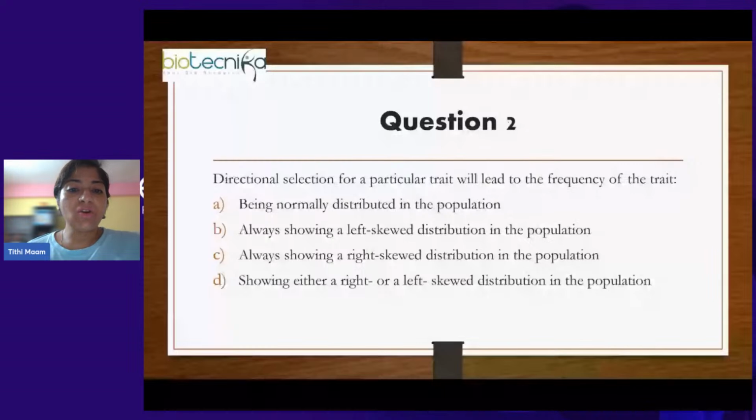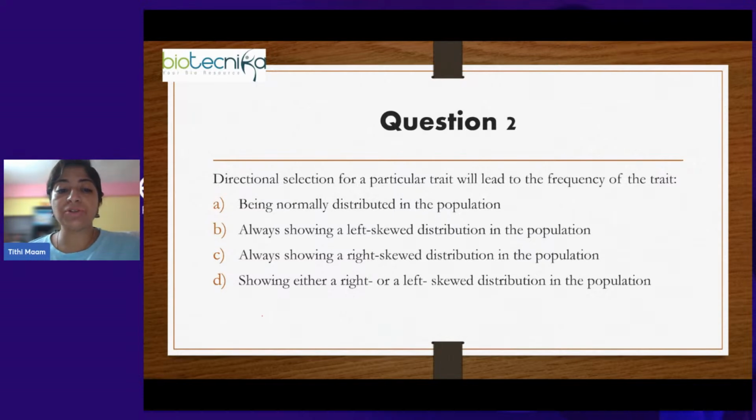Directional selection of a particular trait will lead to the frequency of the trait being normally distributed in the population, always showing skewed distribution in the population, always showing right skewed distribution in the population, or showing either right or left skewed distribution in the population.